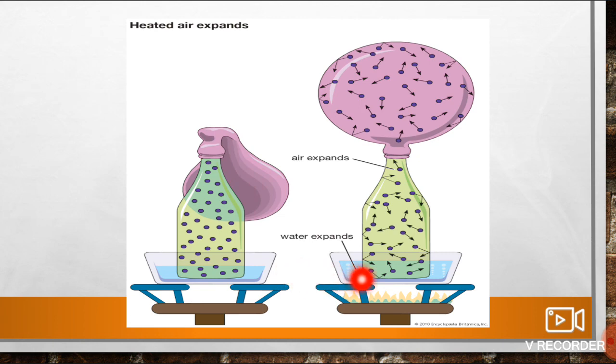Now here you can see that we are heating the water with the flame, and as soon as it gets heated, it expands, and that energy is transferred to this bottle, and finally this heated air goes into the balloon, and the size of the balloon increases, or it expands. So that shows whenever there is heating, there is expansion, and when there is cooling, there is contraction.